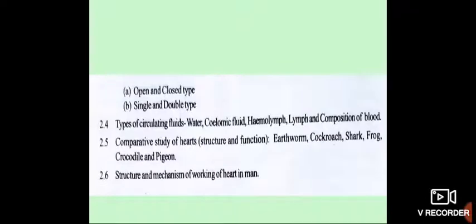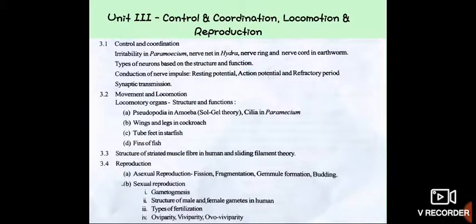Fifth point is comparative study of hearts from earthworm, cockroach, shark, frog, crocodile and pigeon. You have to know about the structure of hearts from these animals. Then the last point, 6th point, is structure and mechanism of working of the human heart. This is the last point from unit number 2, respiration and circulation. Unit number 3 has 4 points.